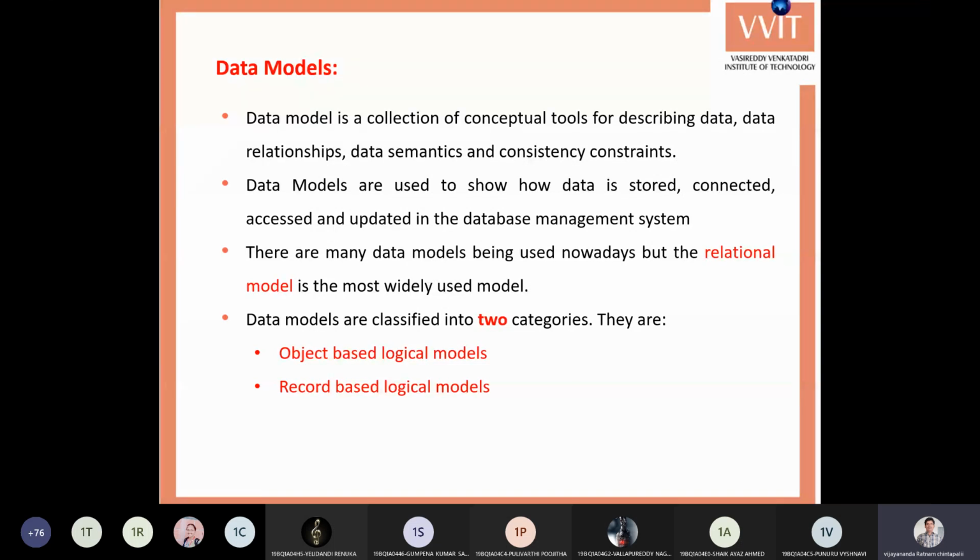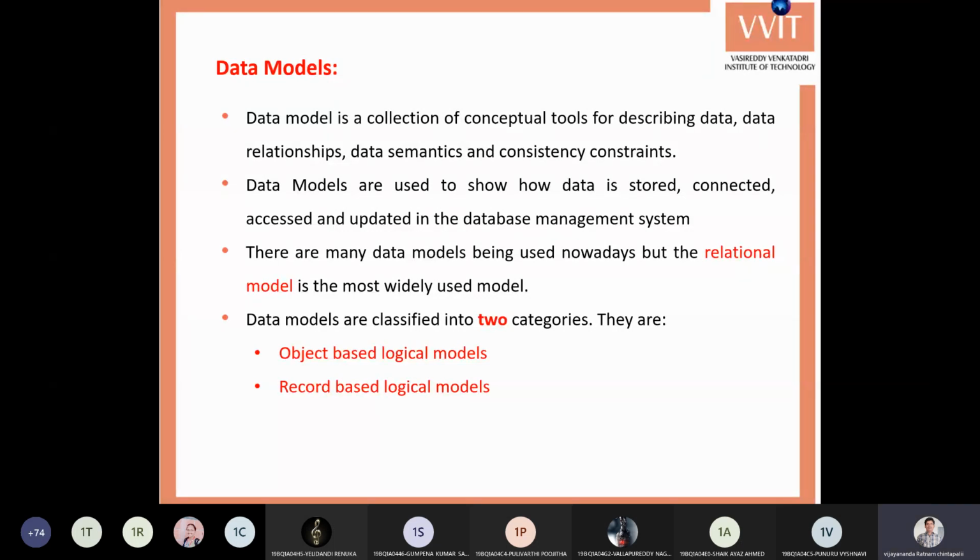Whereas all the departments' information is in another place, but these departments are connected to the students in some way. How are they connected? Some students are related to ECE, some to EEE, some to CSE. This is the way they relate. How to establish these relationships is also the connection, the link, and this is also represented by the data model. And once you store the data, how to access it, how to retrieve it in an efficient manner, and if there are any changes, how to update and modify it. These are all represented by the data model.